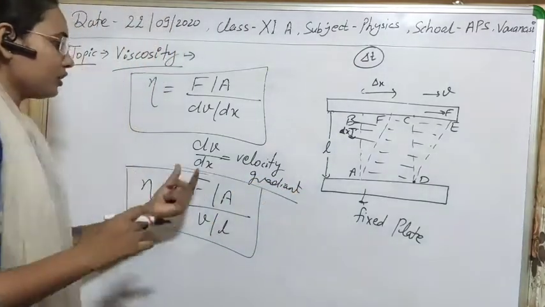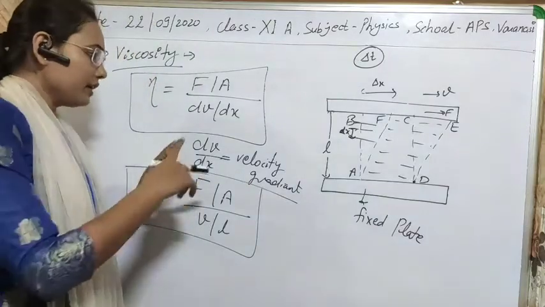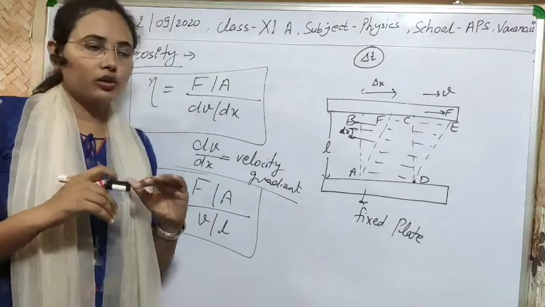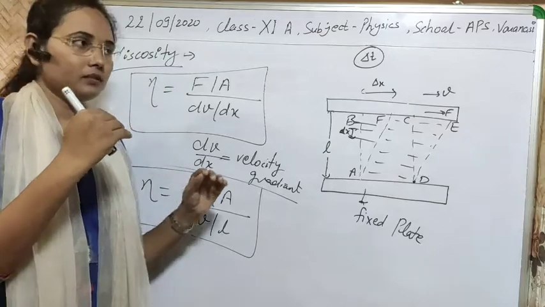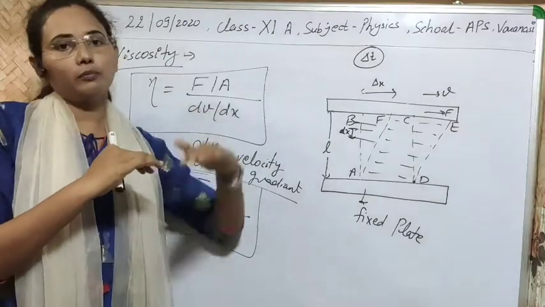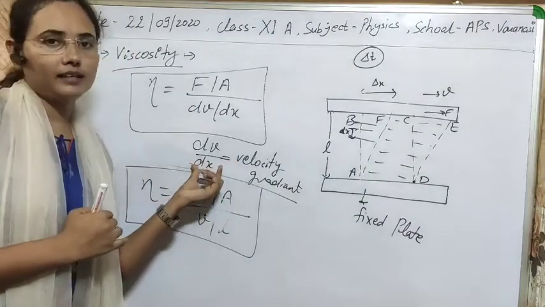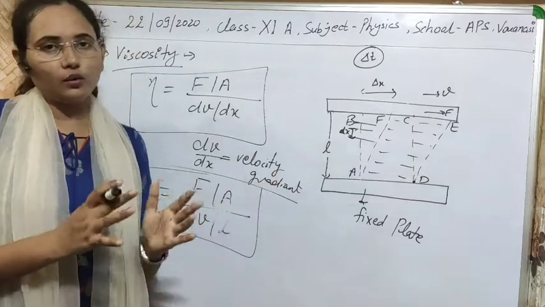And if you know the velocity gradient, then we can easily find out which layer is of greater velocity and which layer is of slower velocity, and what is the variation of velocity, meaning from top to bottom or bottom to top, whether velocity is increasing or decreasing. If the velocity gradient is positive or negative, according to that you can easily know that.